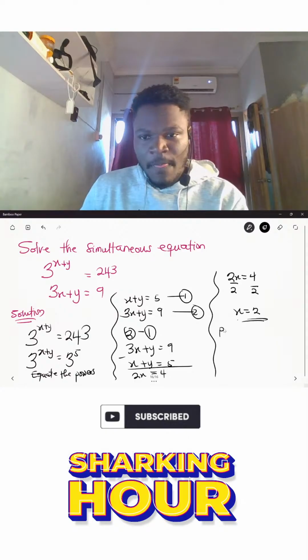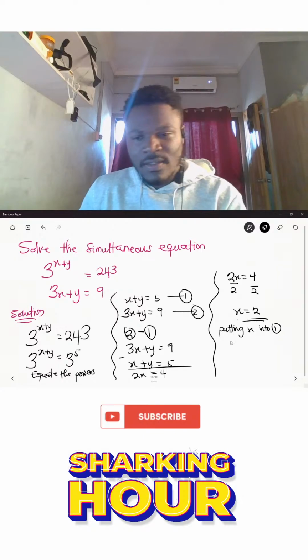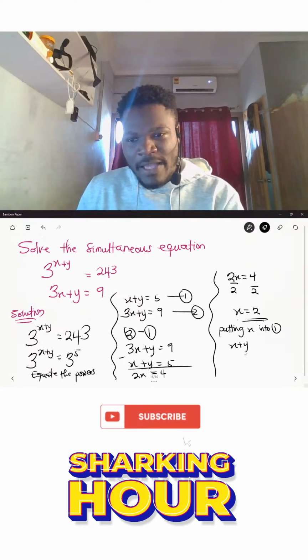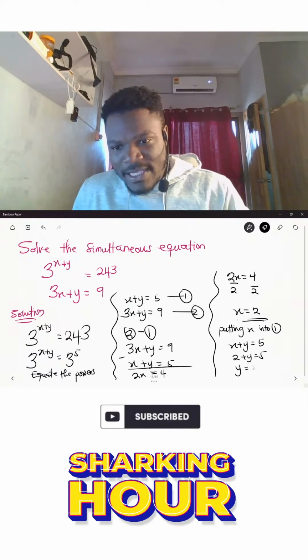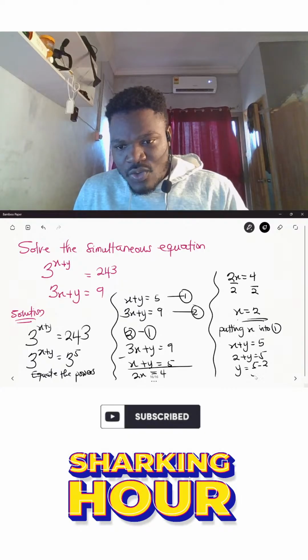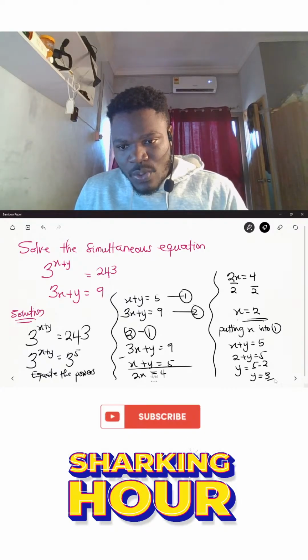So putting the value of x into, let's say, equation 1, I have x plus y to be equal to 5. Now my x is 2, so I have 2 plus y is equal to 5. So the value of y is now 5 minus 2. So therefore, y is equal to 3.